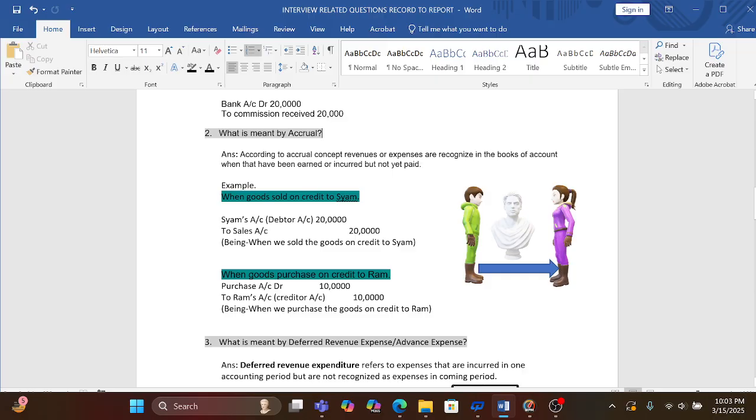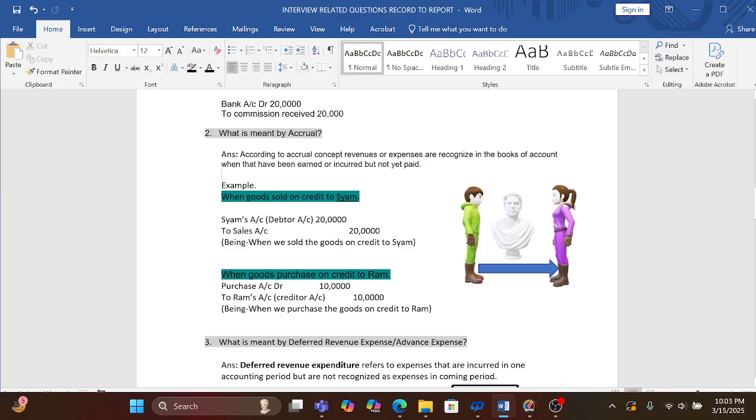Generally interviewer asks this question related to the accrual. They want to know, do you have a knowledge of accounting or not, because all corporates use the accrual concepts for their accounting. So what do you mean by the accrual? According to the accrual concept, revenue or expense are recognized in the books of account when they have been earned or incurred but not yet paid.